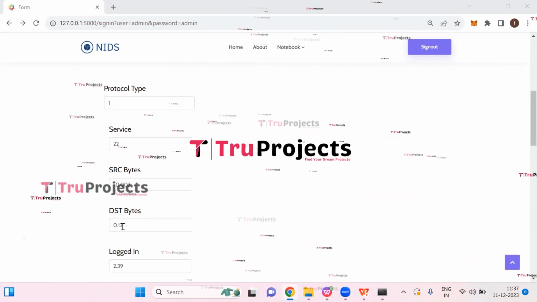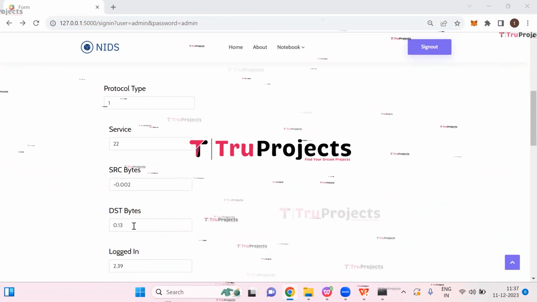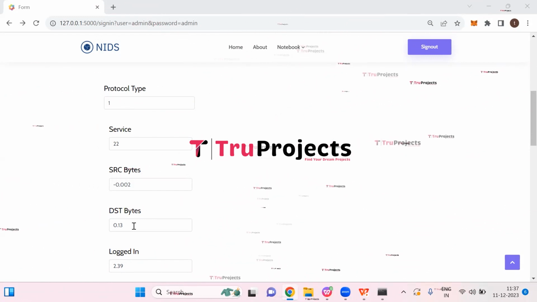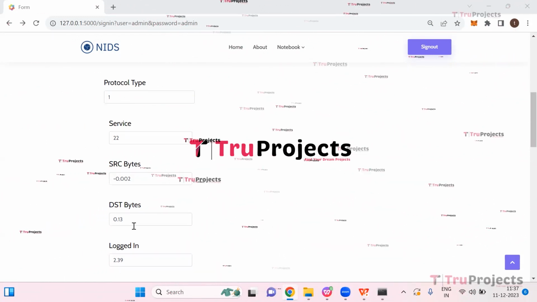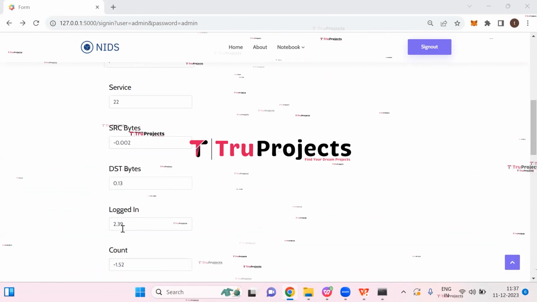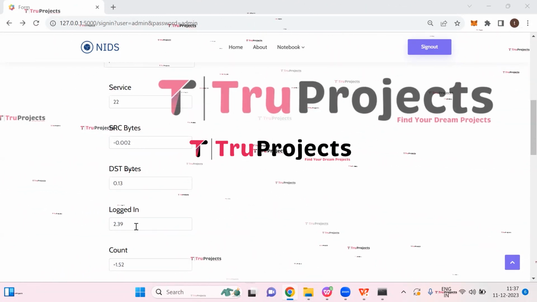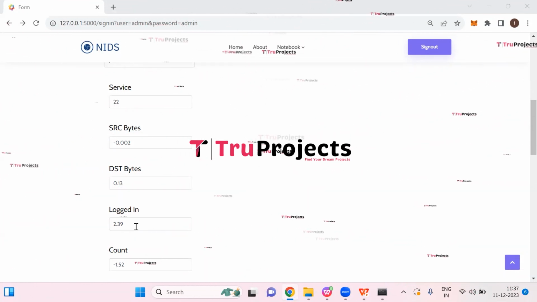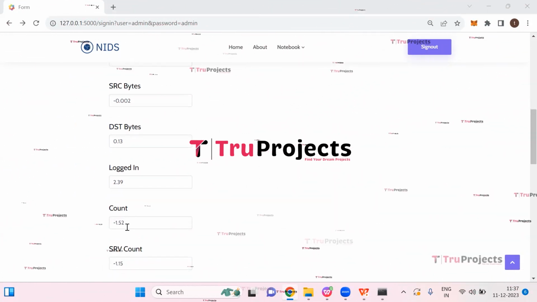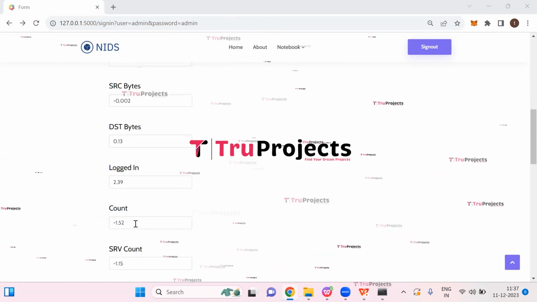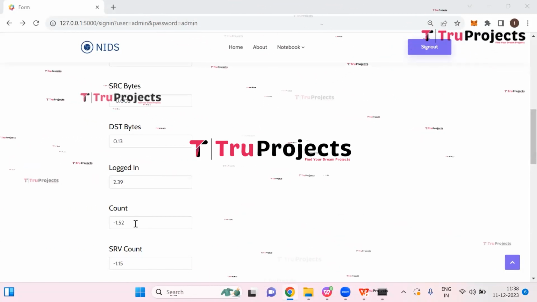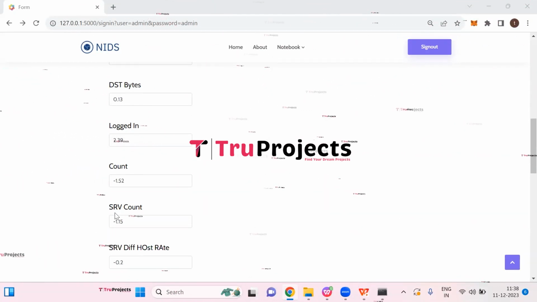Destination bytes is 0.13. That is the number of bytes transferred in the destination direction during a network connection. Logged in is 2.39, indicates whether a user has logged in to a service or system during network communication. Count is minus 1.52, total number of observed connections and connections to a specific service, respectively.